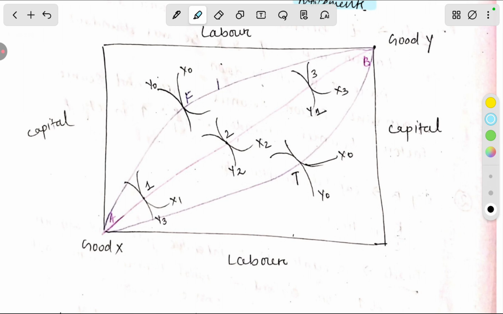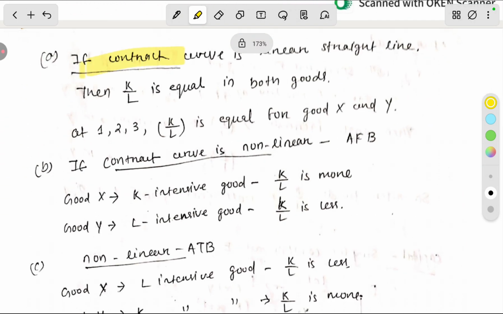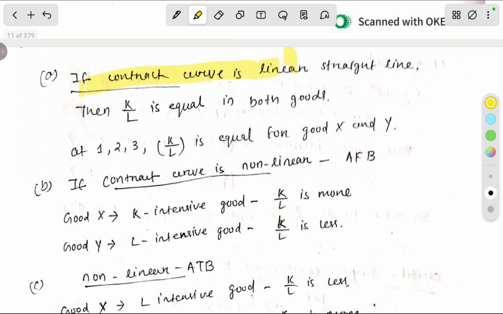There are three situations. If the contract curve is a straight line, that means the capital labor ratio of each good in both the goods is the same. If the contract curve is a linear transmission straight line, then capital labor is equal in both the goods. At the point, capital labor is equal for good X and good Y.